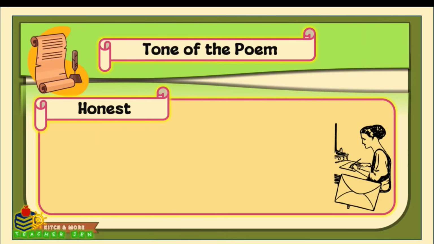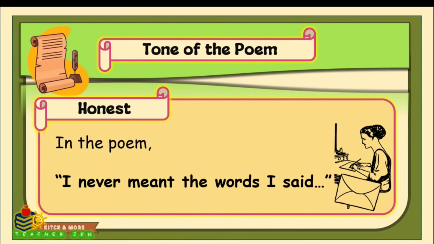Another tone of the poem is it's honest. In the poem, I never meant the words I said. Here, honesty means she tells the truth, not just about what happened, but about how she feels, even if it's confusing or painful. In that line, she says clearly that she didn't mean what she said, and she explains why. That honesty makes the poem feel real.